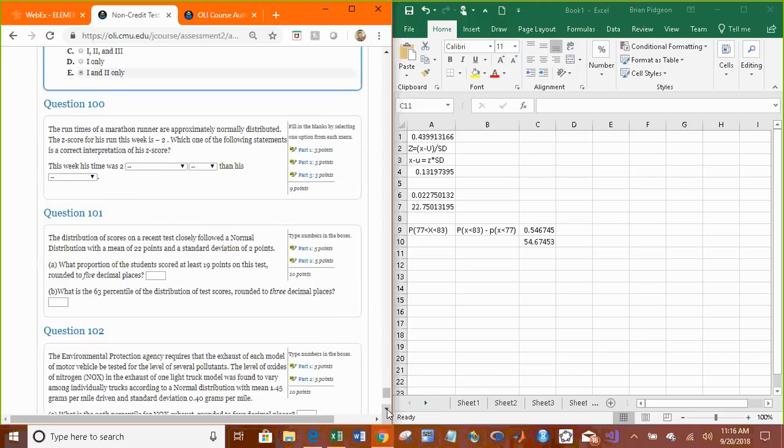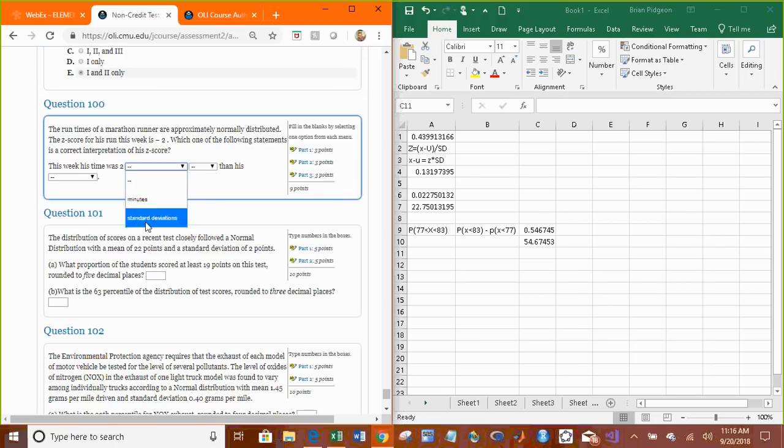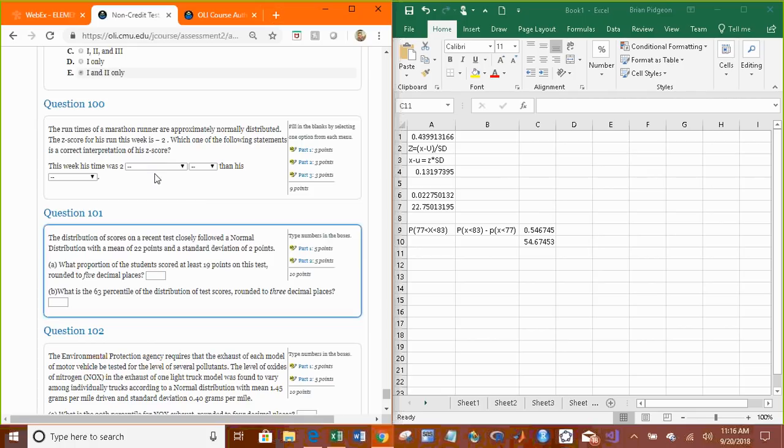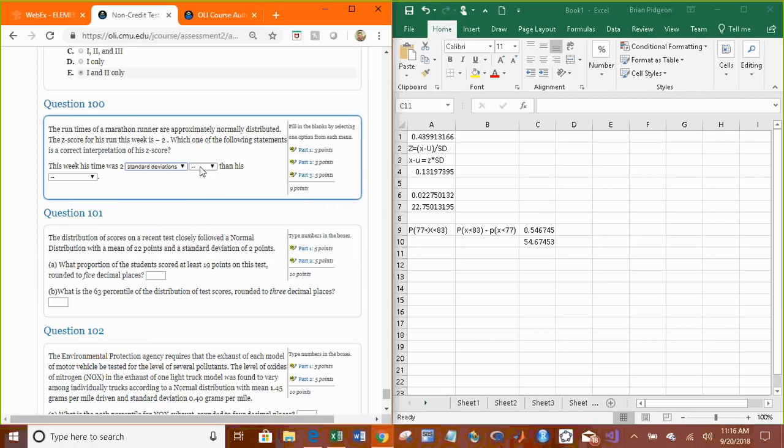The run times of a marathon runner are approximately normally distributed. The z-score for his run this week is -2. Which of the following statements is the correct interpretation of the z-score? So this week, because it's negative, his time was 2 standard deviations lower than his average time. That's the definition of the z-score: how many standard deviations you are below or above the mean.